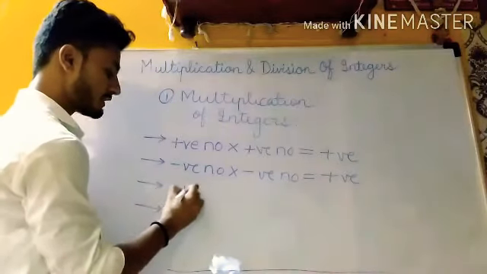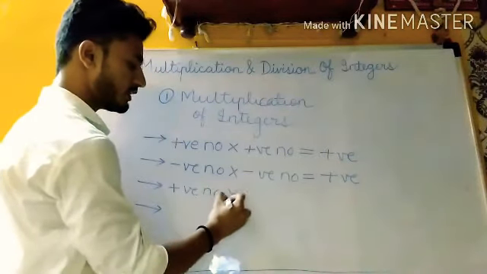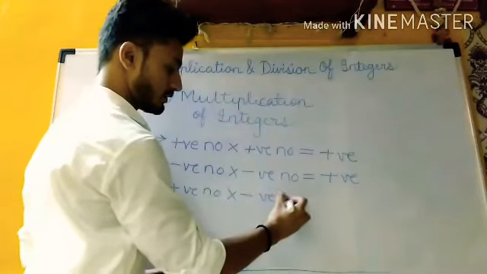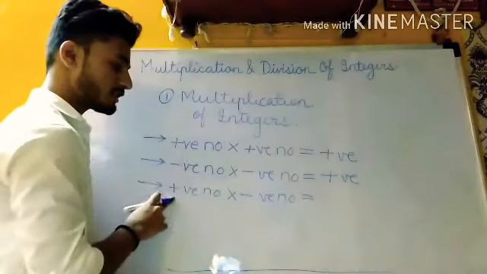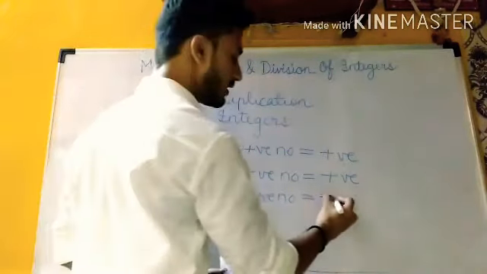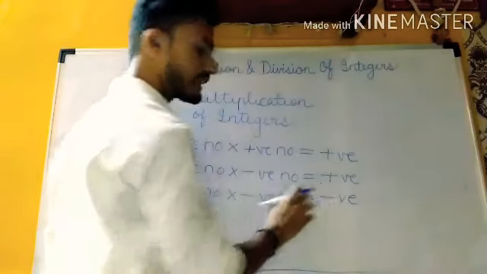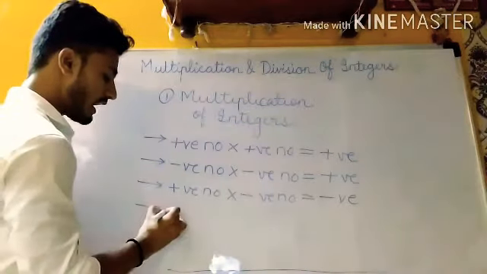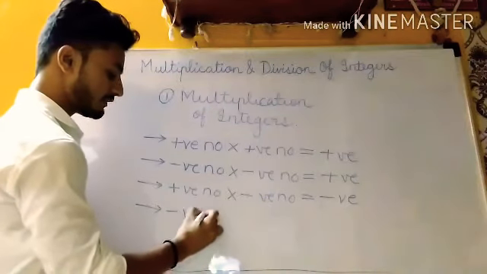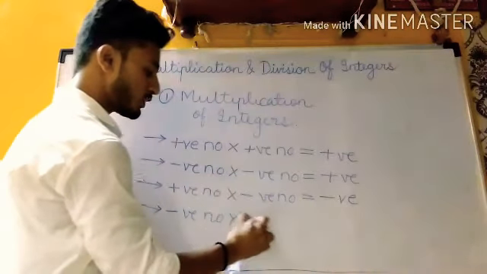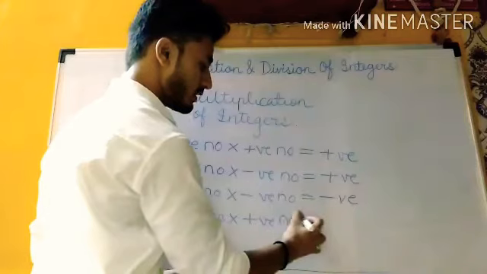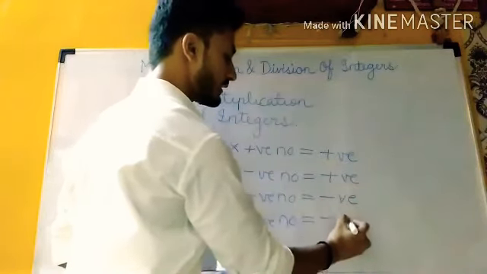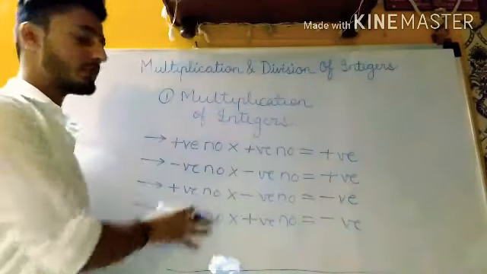If one is a positive number and the other is a negative number, then we will get a negative sign. And if the first one is negative and the second one is positive, then we will again get a negative sign. So how to remember this chart?